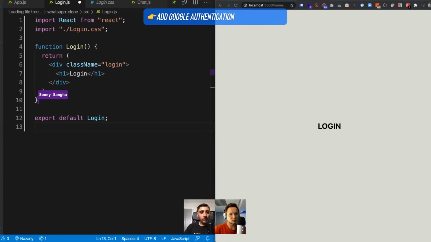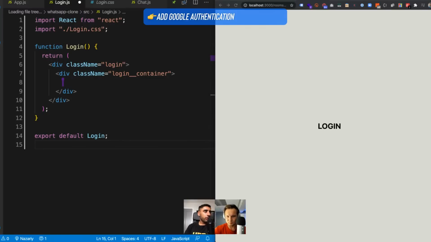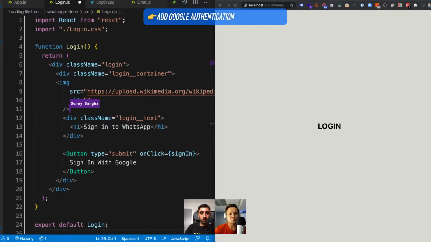We have it. And going back here, once we have that done, we're going to go ahead and style this. So we have a login outer container. The way I've done this previously is based on the one that we used for Slack. It has an inner container, a login container, for style purposes. Basically we have the following, so I'm going to just chuck this in right here. We have an image, which is just a WhatsApp logo. Literally I pulled it off of Google. We have a div which has login text, and it just says sign in to WhatsApp.